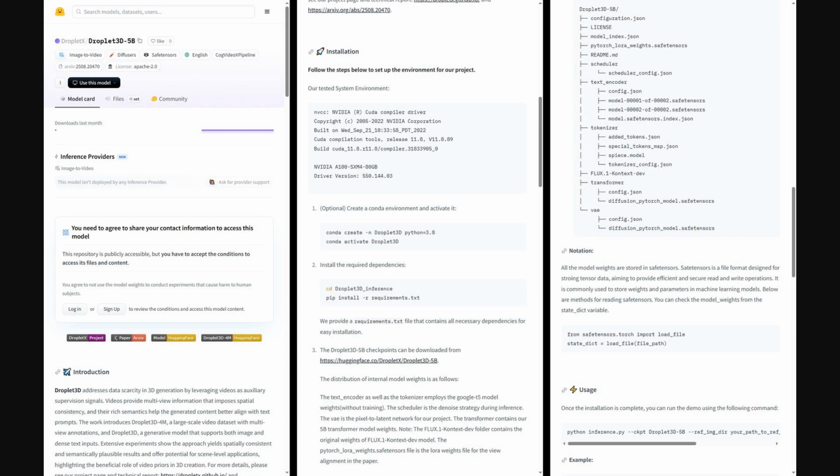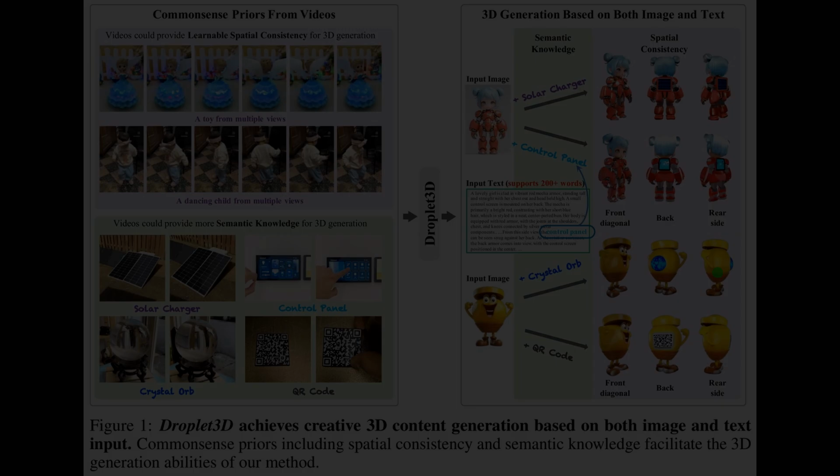On Hugging Face, Droplet3D 5B offers downloadable 5 billion parameter weights with T5 text encoder, plus examples for running inference via Python script using prompts, reference images, and view alignment.